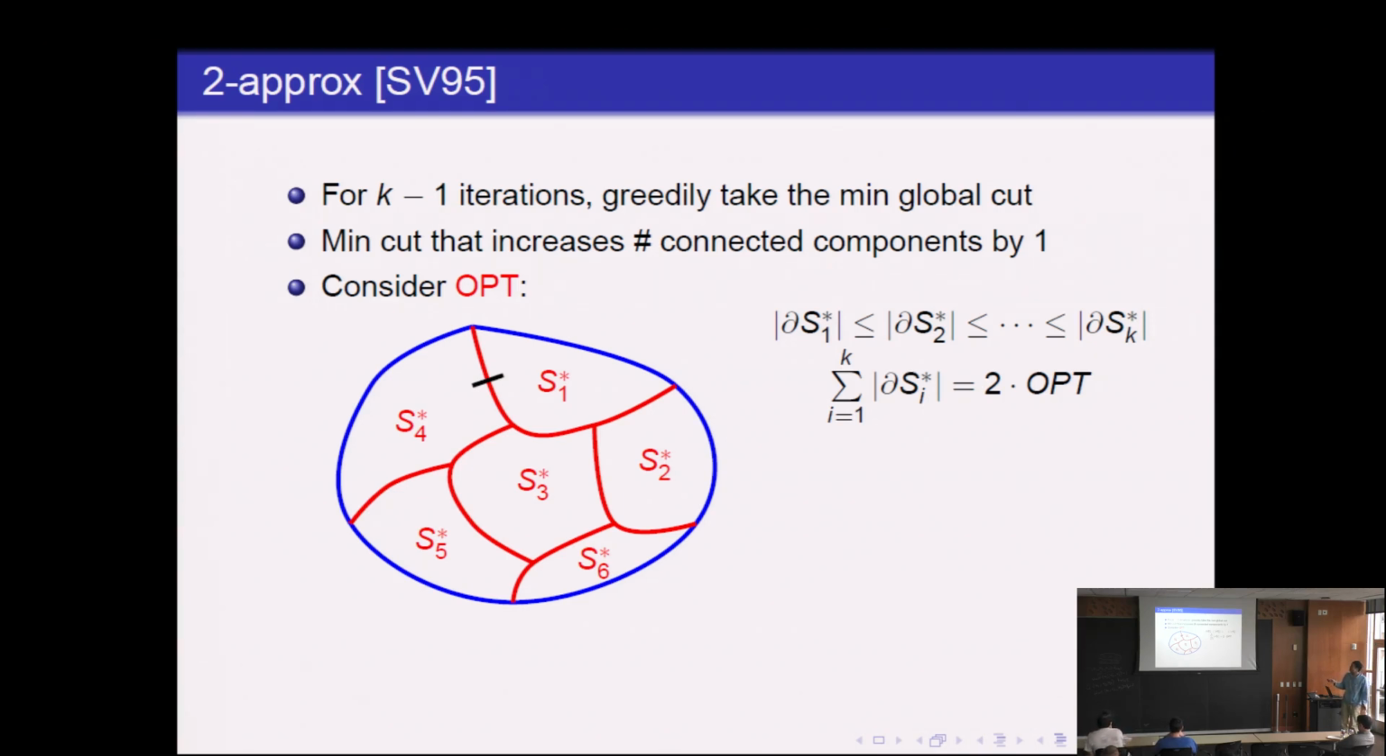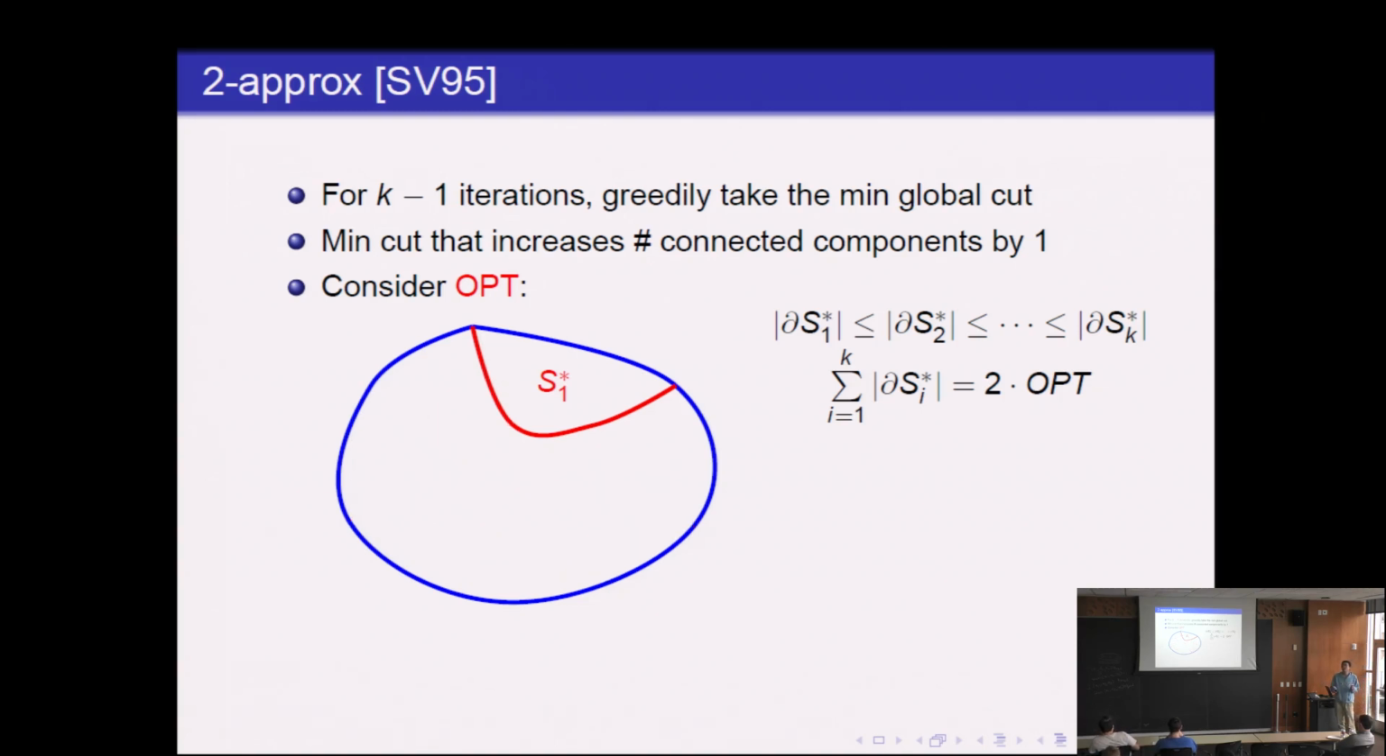So one simple observation is, if we sum over the sides of the boundaries, we get exactly twice the optimum. And the reason is because any edge in the optimum solution appears twice on the boundary, once on one side and once on the other side.